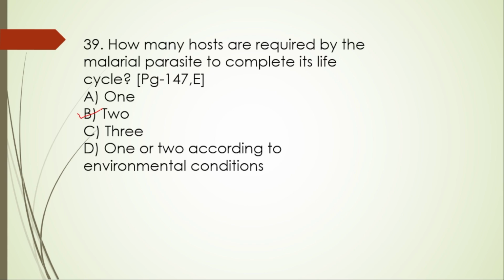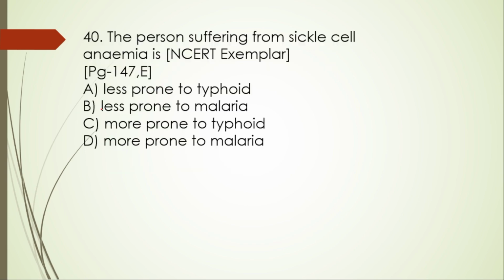It requires two hosts. First one, the primary host, is the female Anopheles mosquito, and then the secondary host is human. For the sexual reproduction, it needs the female Anopheles mosquito, and for the asexual reproduction, it is the intermediate host where the parasite undergoes asexual reproduction in humans. Specifically, if I say liver and red blood cells.